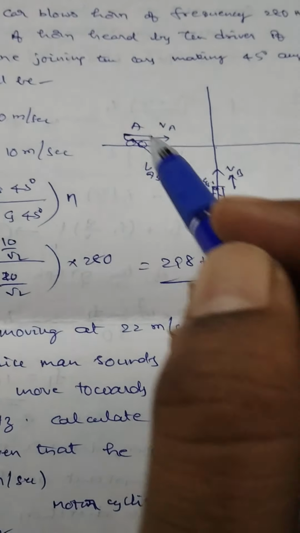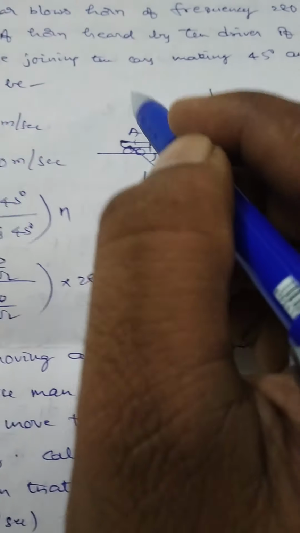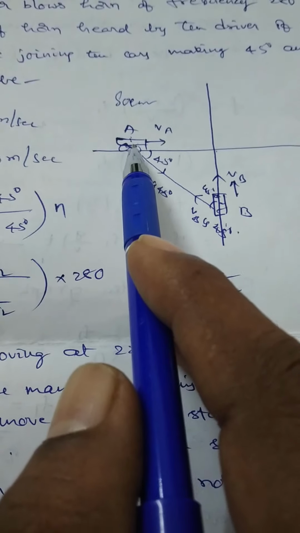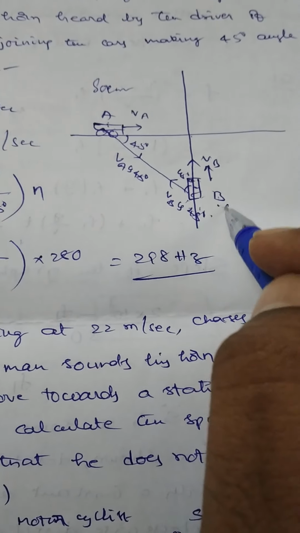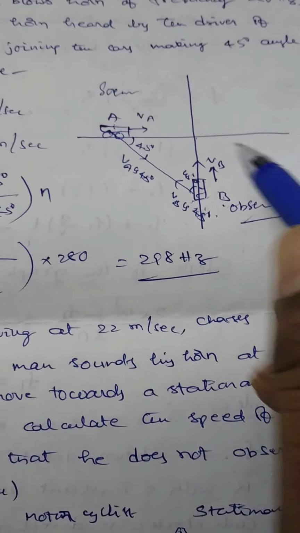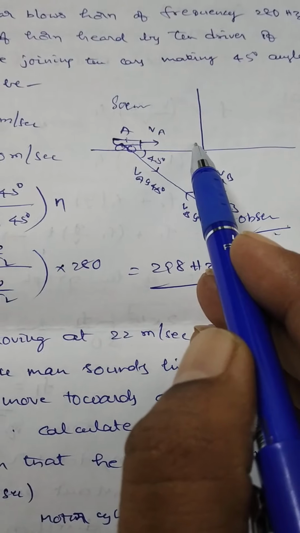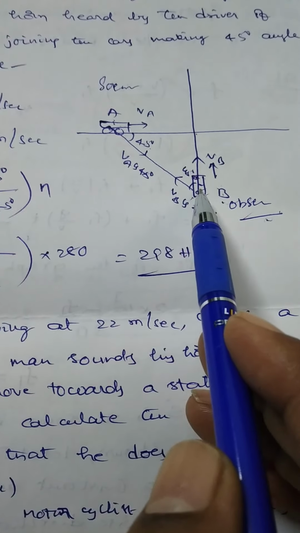Here, which one is taken as the source? A will produce the sound, that's why it is taken as the source. This sound will be heard by the driver inside the other car B, that's why it is taken as the observer. This is the source velocity, which makes an angle 45 degrees with the line joining both the cars.